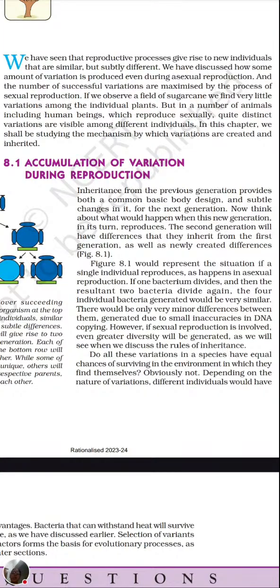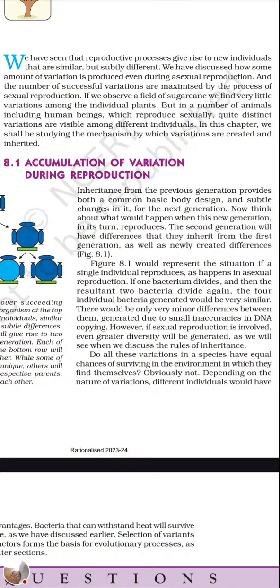as we know that in asexual reproduction we get the true copies. So whatever the offsprings will be there, they will be true copies of the parents. Now in sexual reproduction there is variation. The main reason is that during sexual reproduction there is exchange of chromatin material, like DNA exchange.